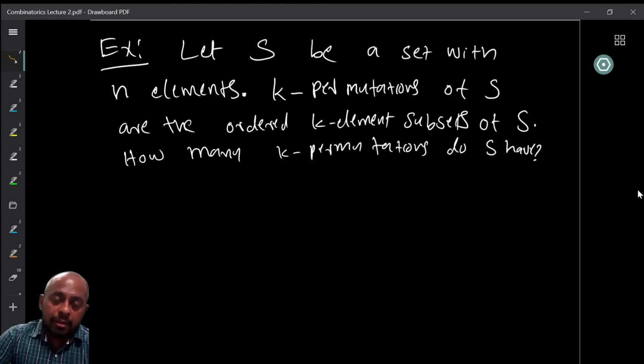Now a k-permutation of the set S is an ordered k-element subset of S. So I can take k-element subsets of the set and then order them, right? So we start with a set, take some number of elements from it, and put them in any order that I want. Now the question is: how many k-permutations of S are there?